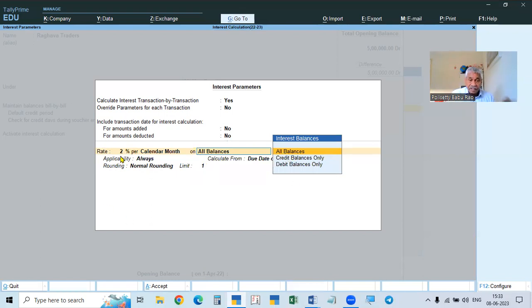See here, what is the rate? How to calculate, yearly or monthly? That is, the rate is for a month or a year. Okay. And then what are the amounts on which interest is calculated?